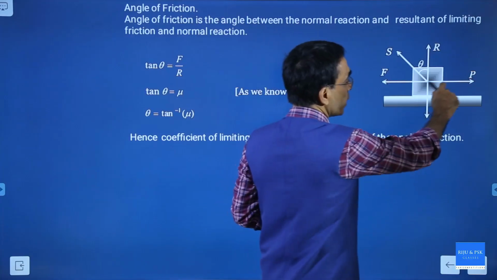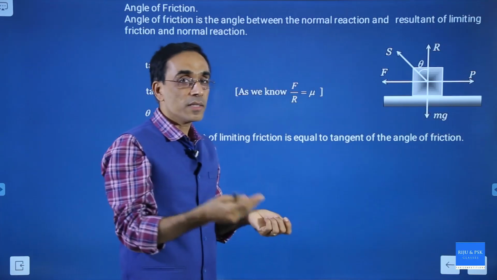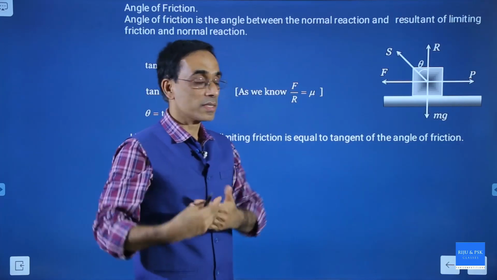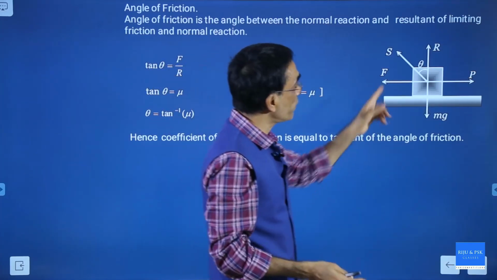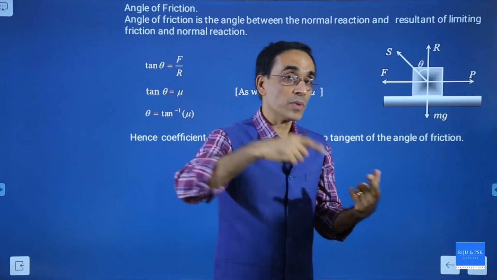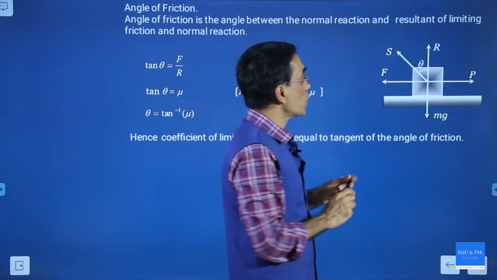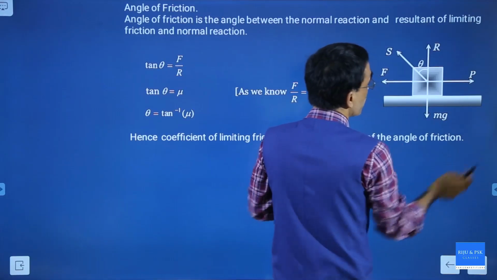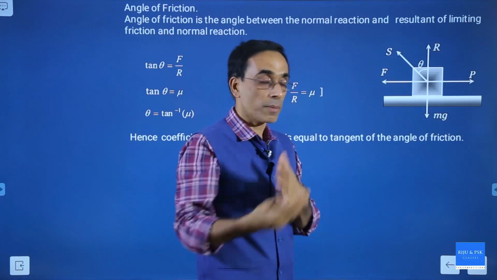So when you are pulling a body which is stationary, static friction will start acting. And when will it start moving? We discussed that point. It will start moving only when the limiting friction is achieved and the applied force is more than the limiting friction. So here the picture is this. This is the applied force P, which is enough to move the body.